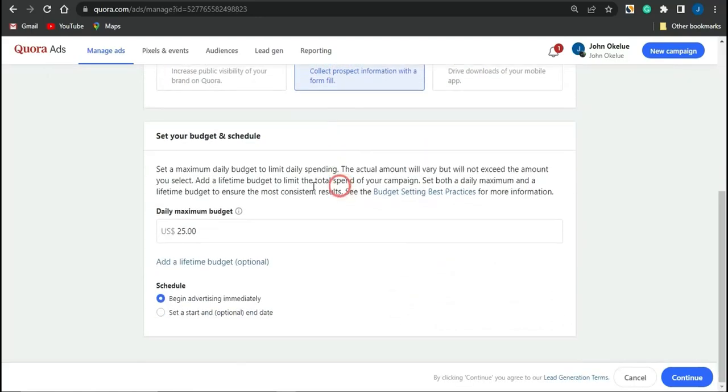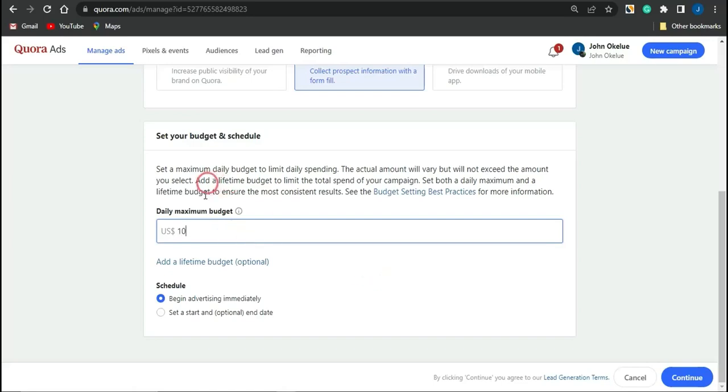So you could come right here and fix the amount for your budget. Maybe if I want to run this ad for about 10 days and I want to be using a budget of $100, I'm just going to put in a $10 budget right here.